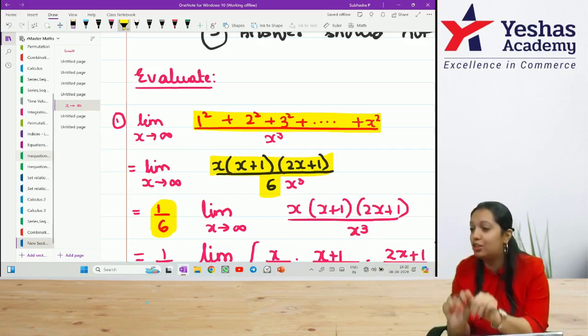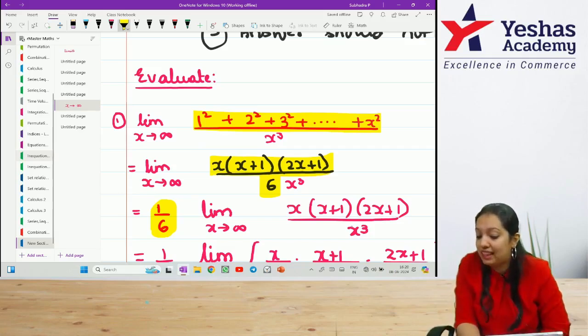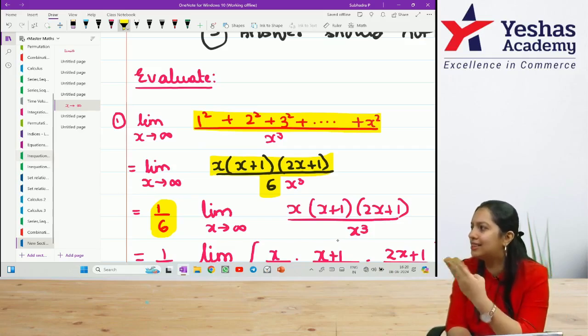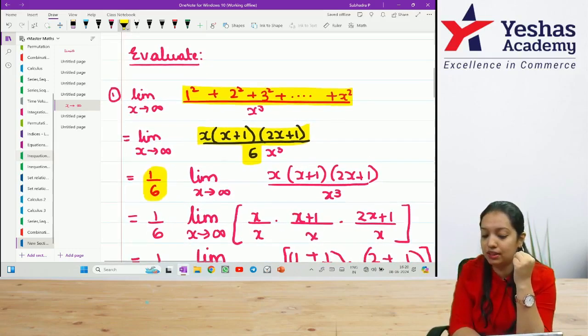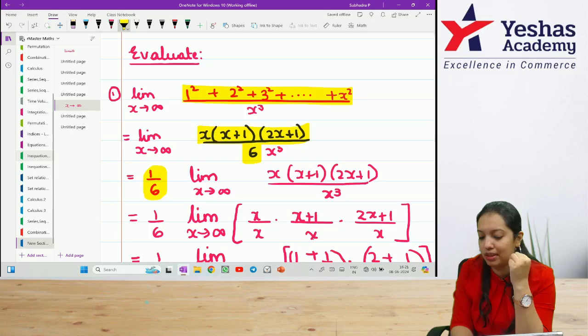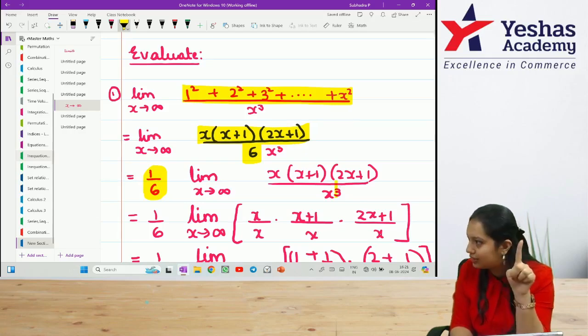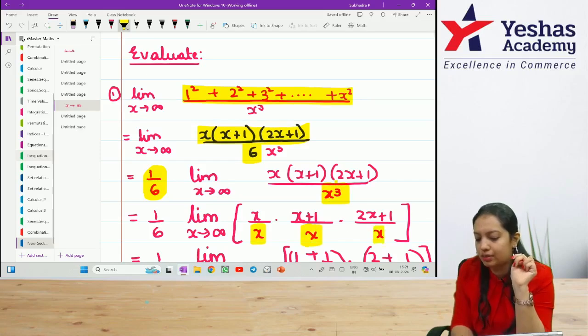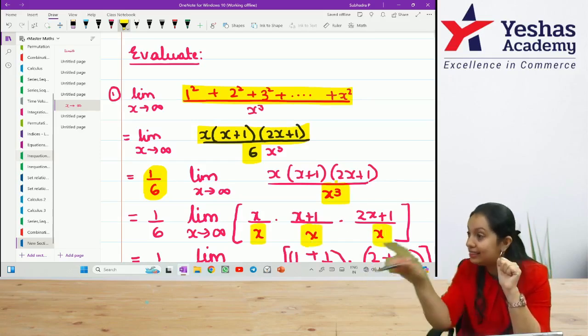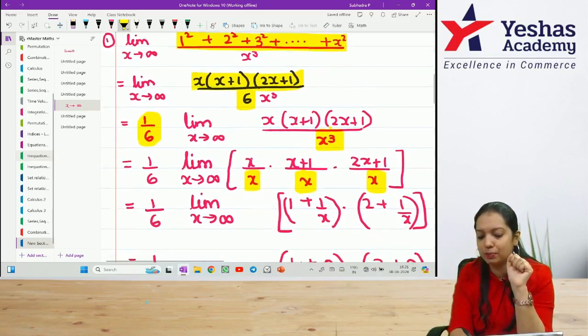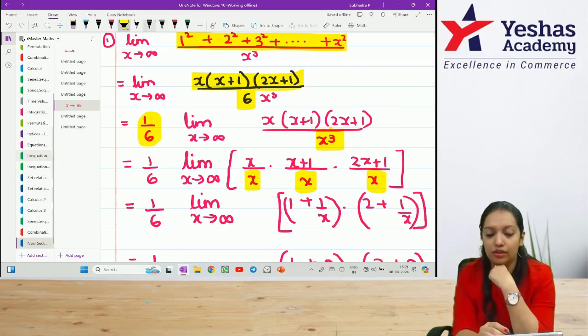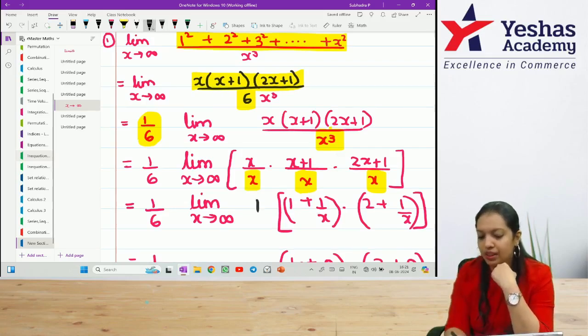So in order to substitute this, I will split the x cube. How many times have you multiplied x? 3 times. So I will split that x 3 times: x 1 time, x 2 times, x 3 times. Understood this step? Numerator as it is, x plus 1, 2x plus 1. All I did was write x cube as x multiplied 3 times. Now cancel what all you can cancel. What is x by x? 1. What is x by x? 1. So here x plus 1 by x will be 1 plus 1 by x.